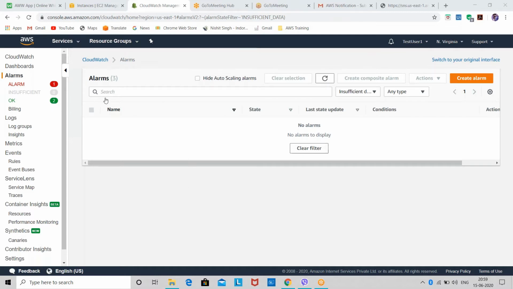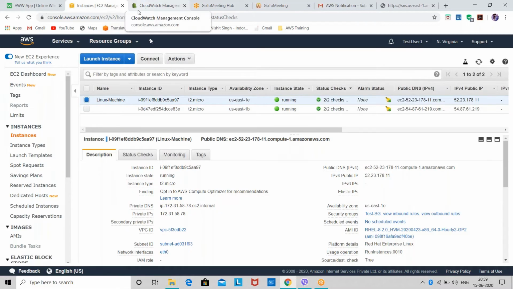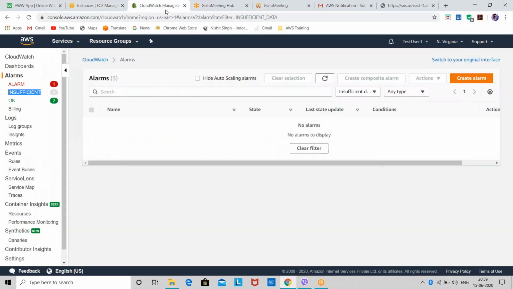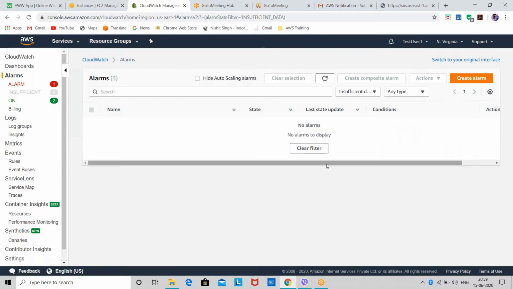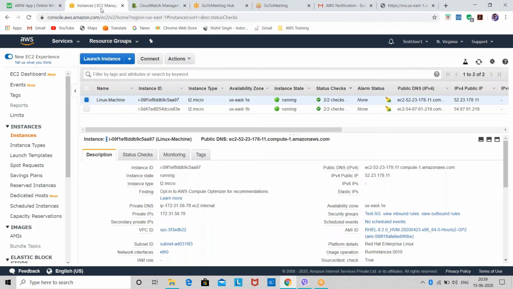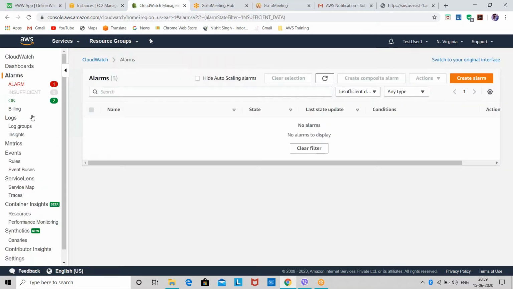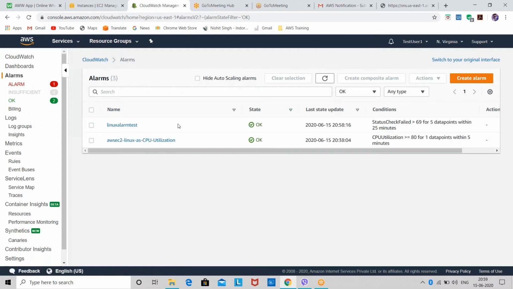Okay, now you can see my insufficient is 0, because they have done the status health check again and found my instance. You can see now my alarm is in OK state. At that time, I had just created the alarm, so they had not found any configuration on this instance. But as soon as they did the status health check again, they found that my instance is healthy, up and running. So that's why they put it in OK state.